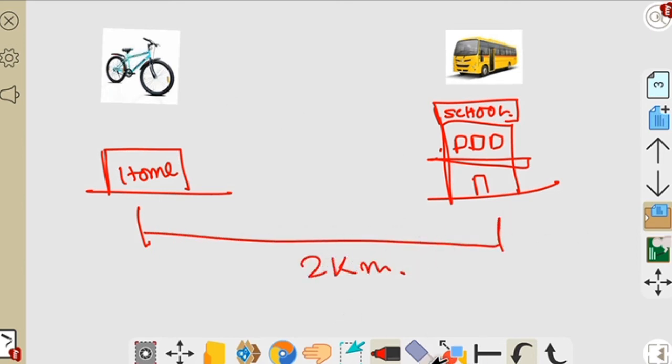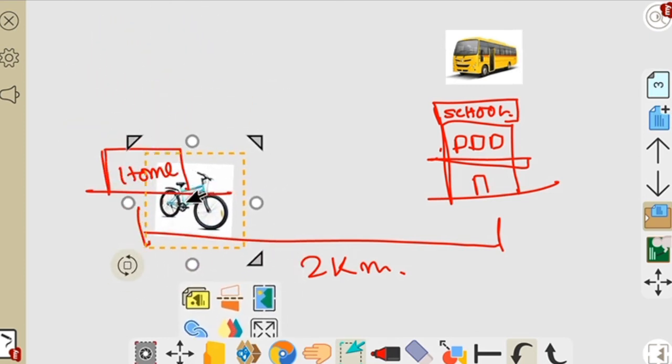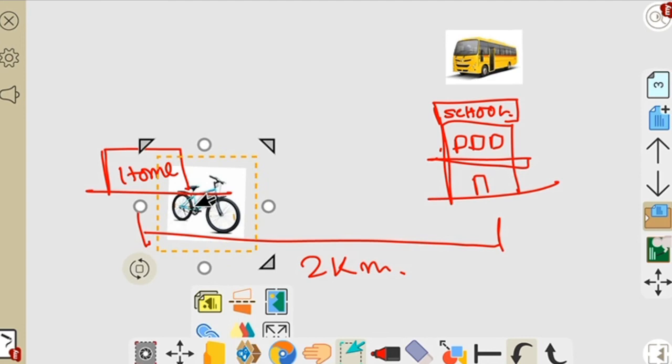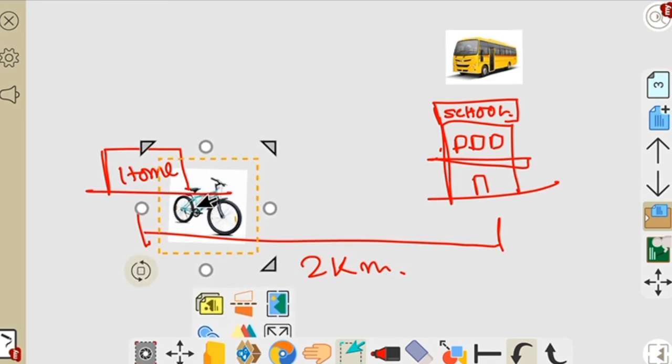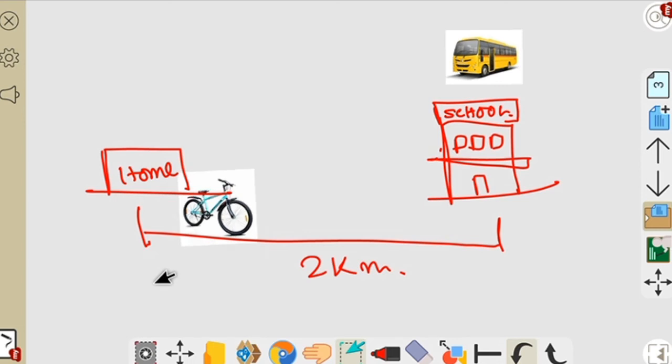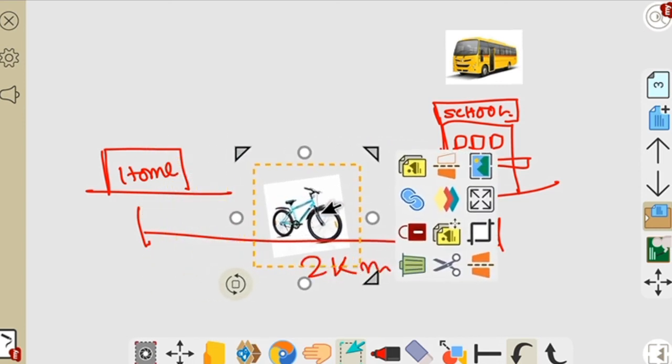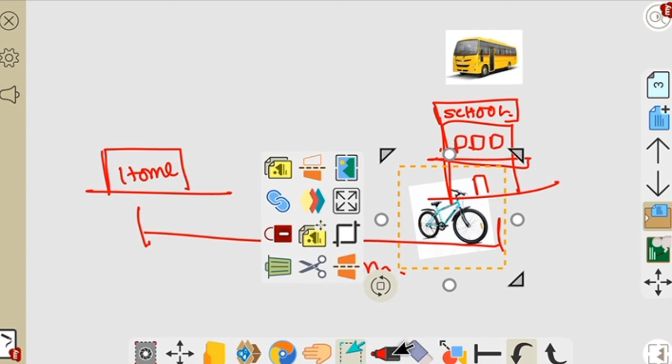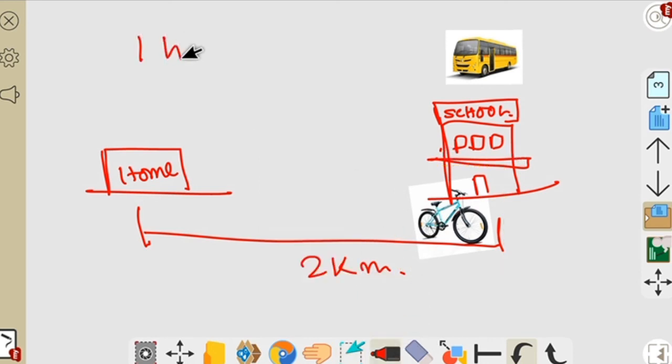First, if you want to go with a bicycle, if you notice the time carefully, let us take it will take around 30 minutes if you go with the bicycle.